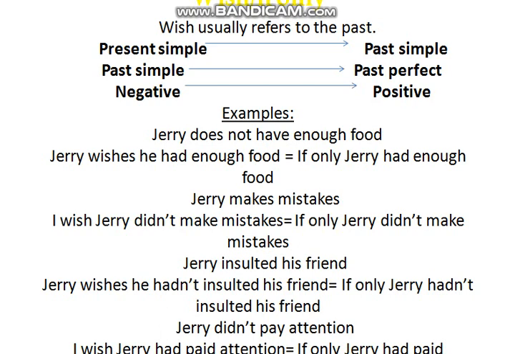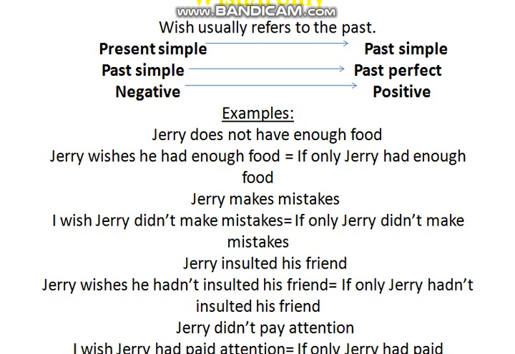So, if you look at the rules that we normally use with wish or if only, we're going to find that if there is present simple, it becomes past simple, and if there is past simple, it becomes past perfect. Of course, the past perfect is had and the past participle of the verb. The negative should become positive, and the opposite, the positive, should become negative too.